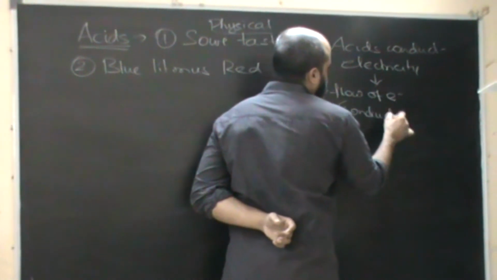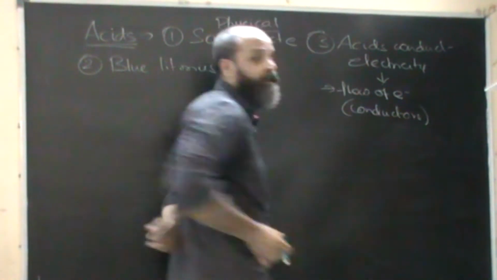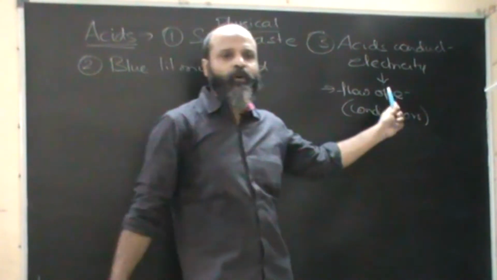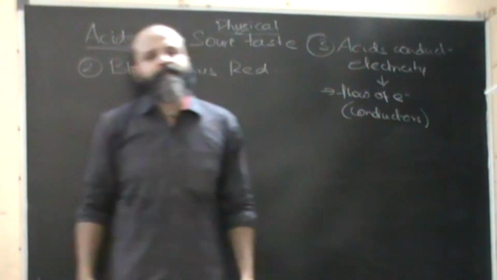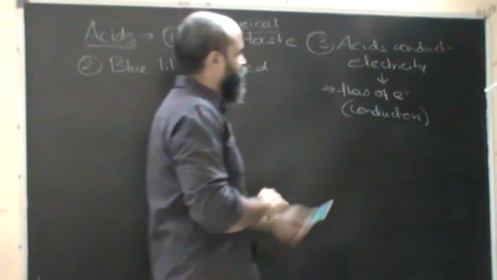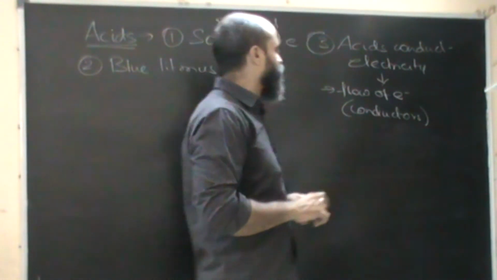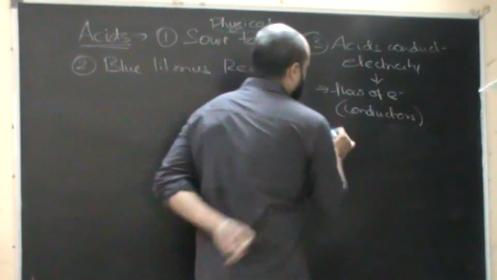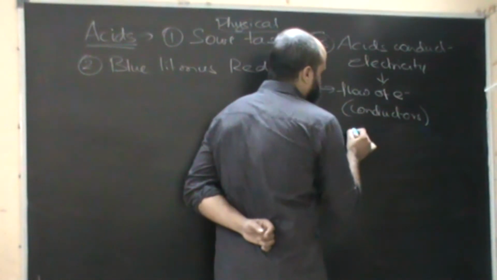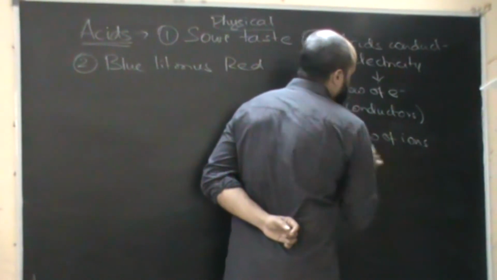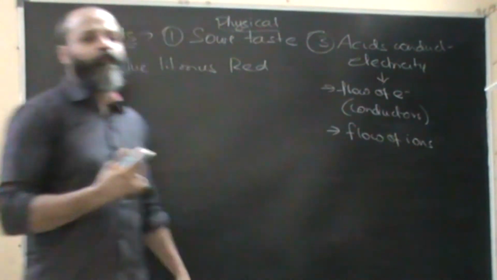For example, all metals are good conductors of electricity. Why? Because they allow the free flow of electrons through them. So all metals are very good conductors of electricity because they allow electrons to flow through them. That is called flow of electrons, which is present in conductors. However, in acids, the electricity conduction is due to flow of ions. So it is not electrons, but it is flow of ions.